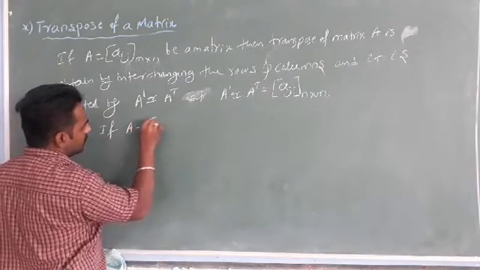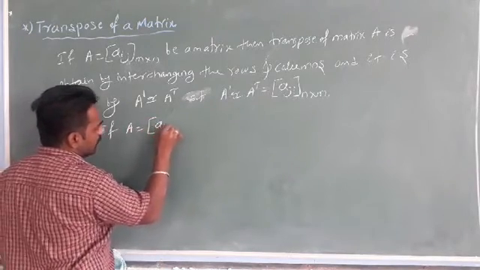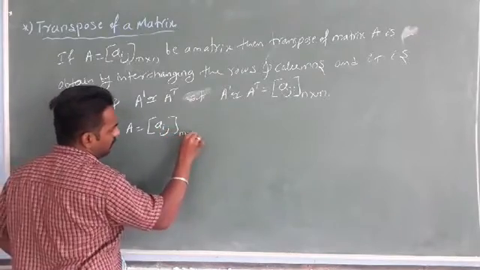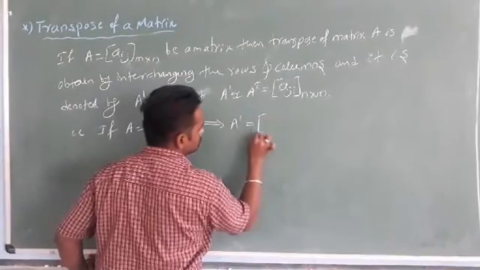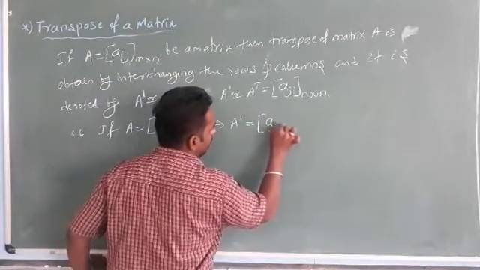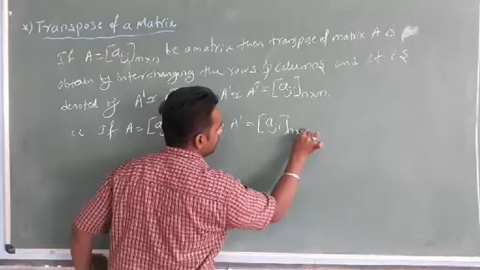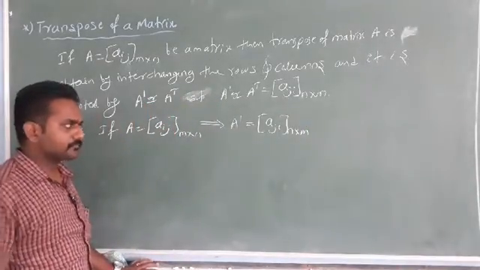If A equals Aij of the order m by n, it implies A dash equals Aji of the order n by m.